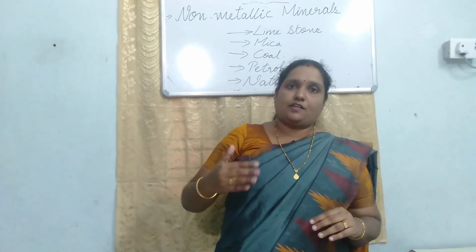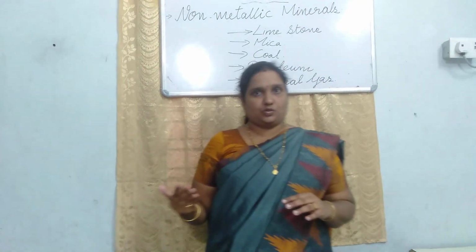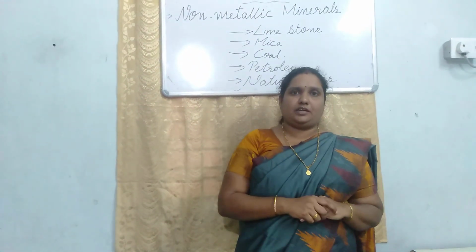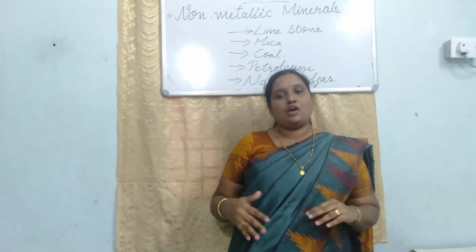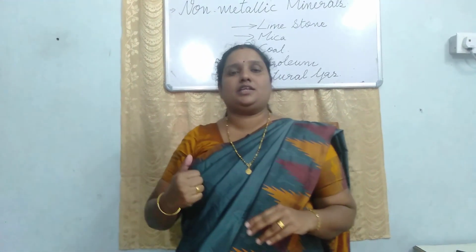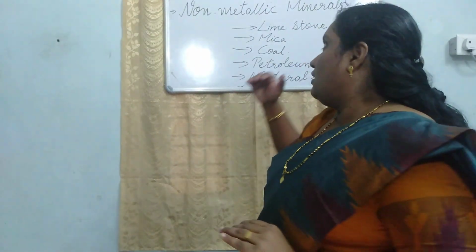So India became the leading producer of mica in the world after the 2005 geographical survey revealed it. Now, what is the use of this mica? It is used in the electrical industry and in the glass making industry. So, two uses are there. And the leading producer is India. Earlier it was China. Now it is India. So, that is all about our mica.